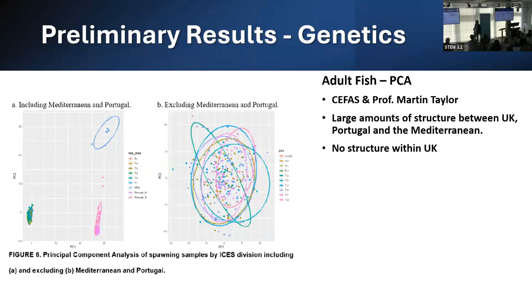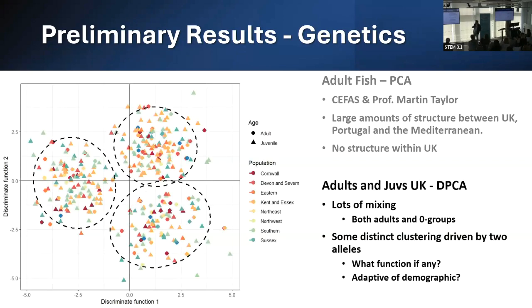Again, this is very preliminary, but it looks like this has large implications for how we treat the stock. When we look at our own results, looking at the combination of juveniles and adults, there are these three, again, sort of structural groups forming here of relatedness.